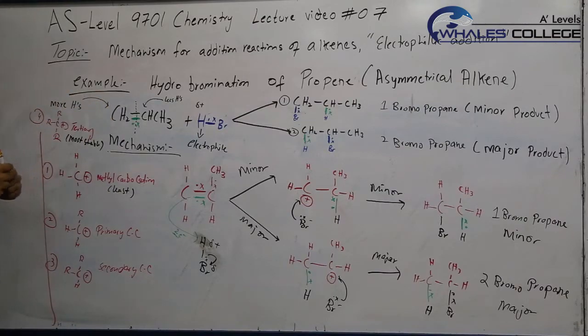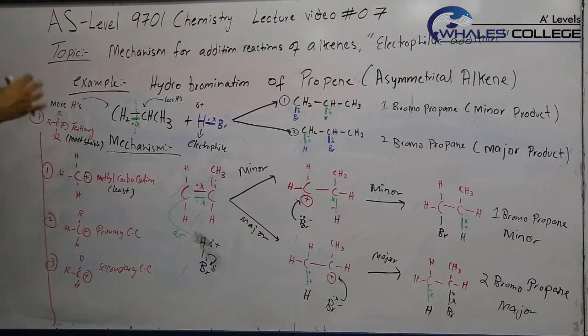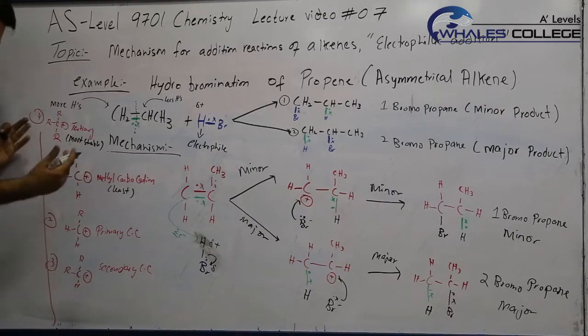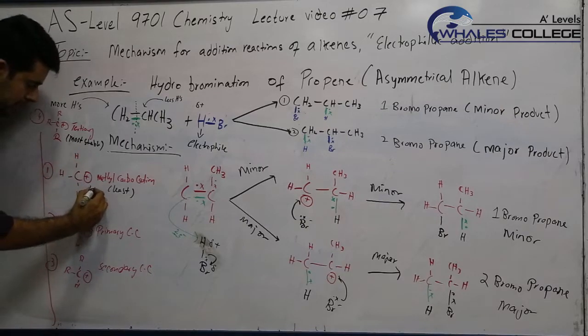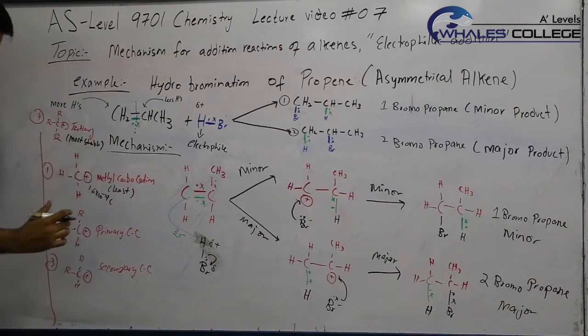Why is that? Because anything with a positive charge is not stable. Compounds which are neutral are stable. Substances which have charges are highly reactive. They are not considered to be stable species in chemistry. So this charge is actually a proton, and that carries 1.6 times 10 raised to power minus 19 coulombs positive charge because it's a proton.